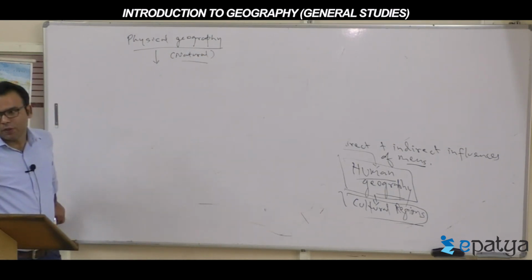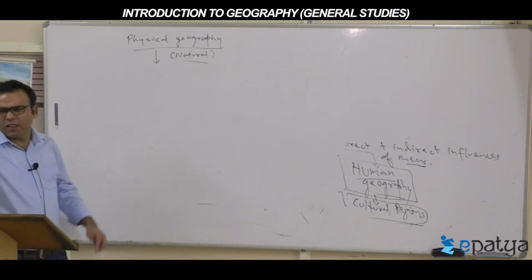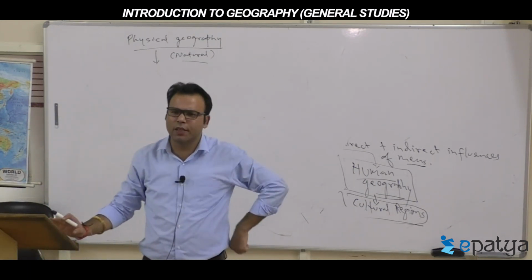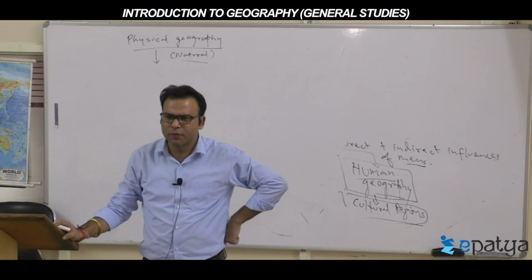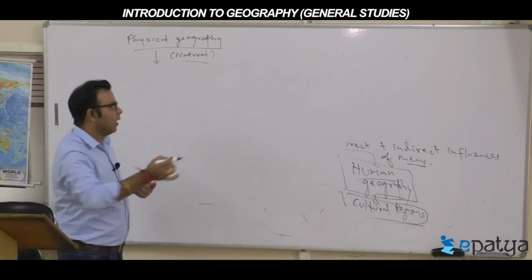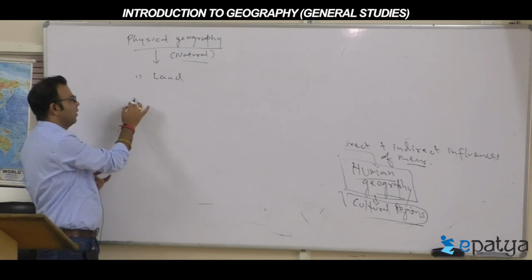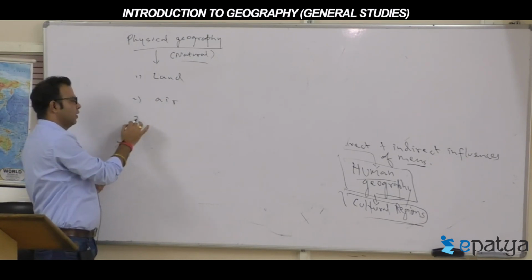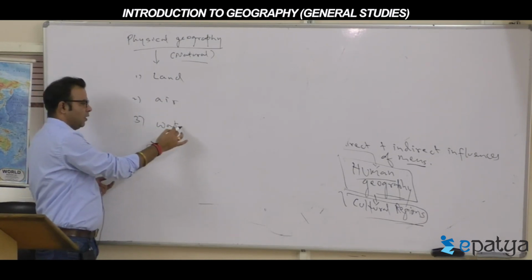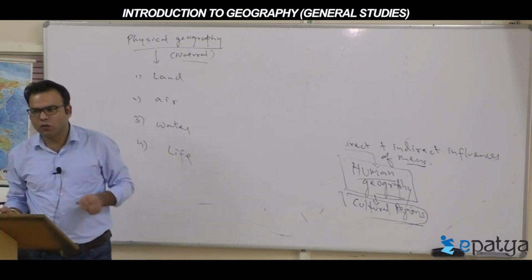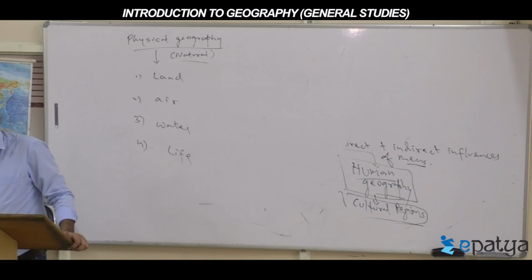In the nature, what you can see or feel: land, the first part; second part, air; third part is water; fourth part is life. These four are natural things, which is not a human role.